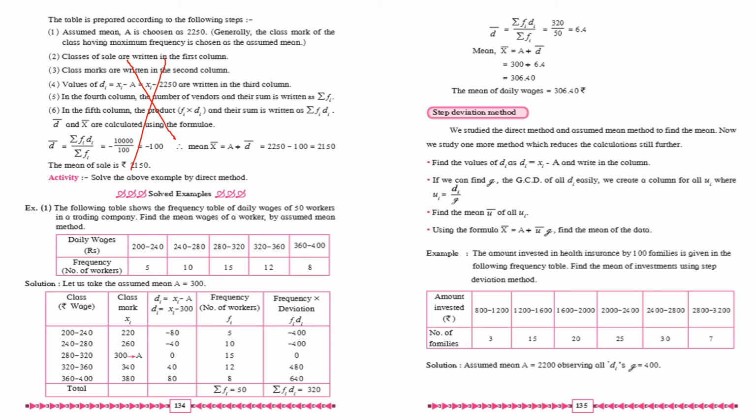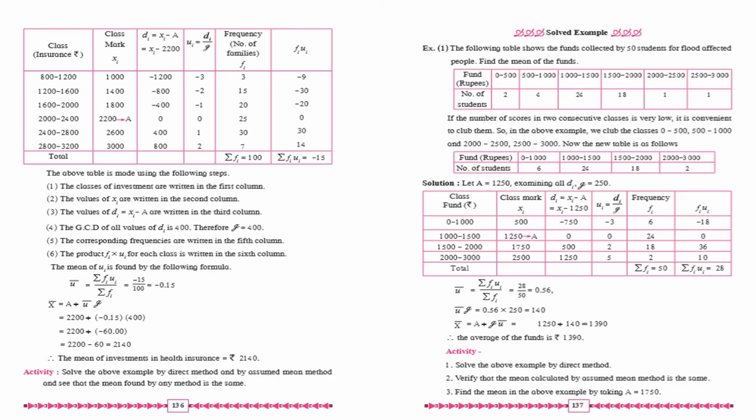Then next, step deviation method, which is on page number 135. This method also you don't have to do. After that, come to page number 136. This is also based on the step deviation method. So this is also included in self-study. Come to page number 137. The solved examples are also of the same method. So you don't have to do this also.